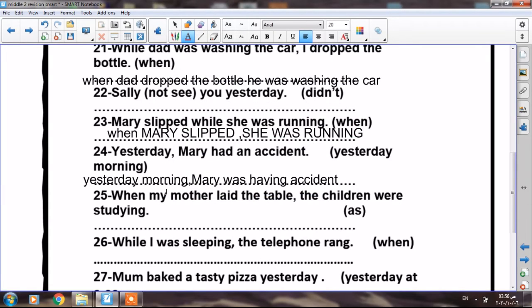Let's write the answer. As the children were studying, mother set the table.